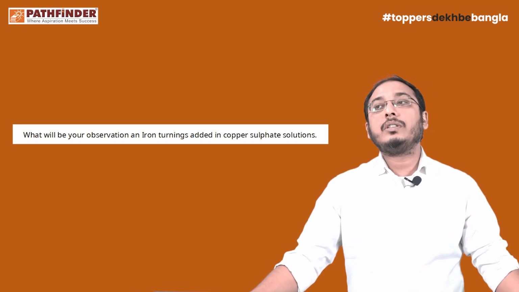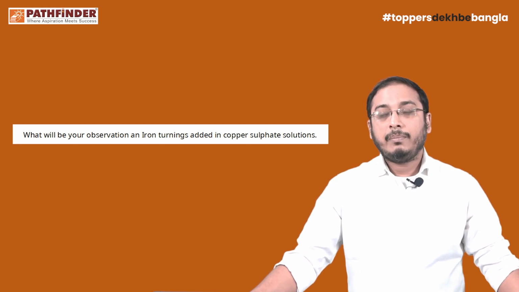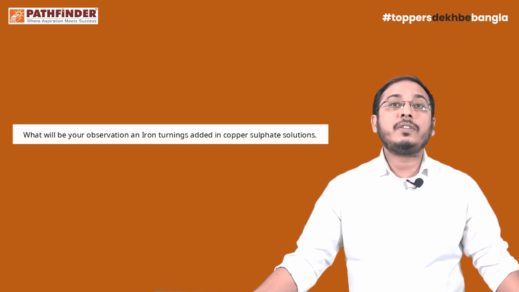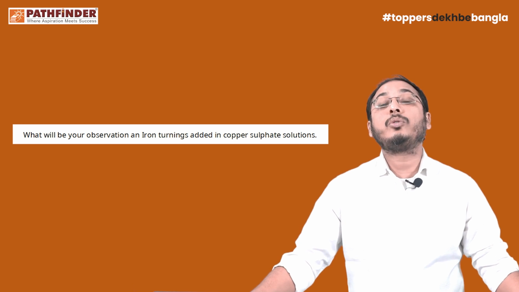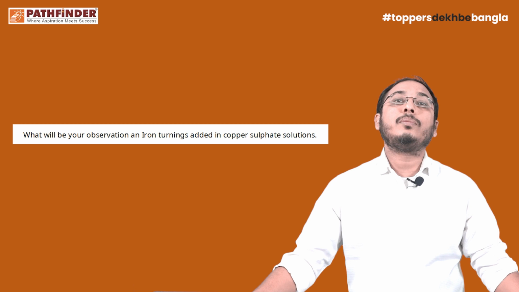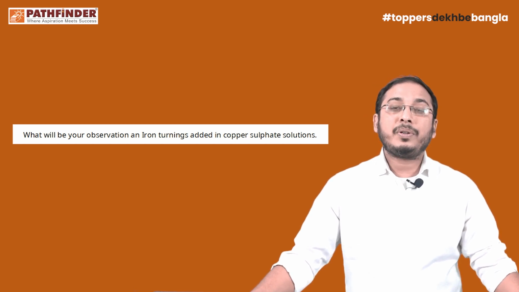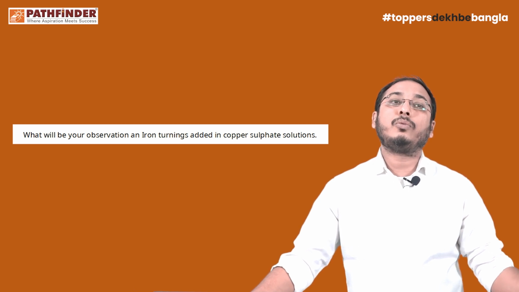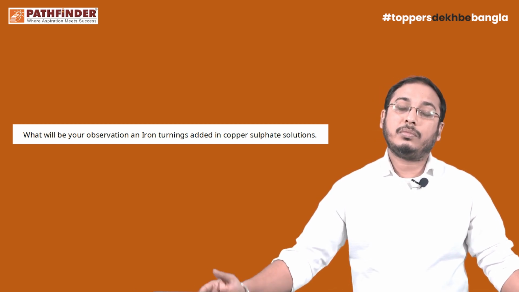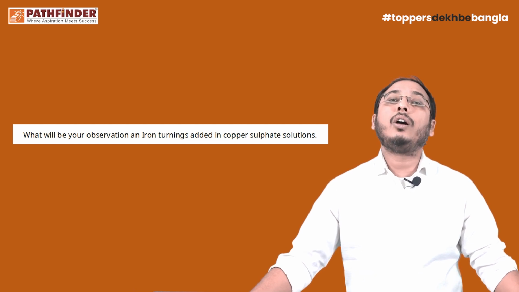Most students answer this kind of question by writing the equation, but that is not the correct thing. Observation means what you are going to visualize, what you can see. You have to write that particular thing. So when we add some iron turnings in copper sulfate solution, the paper setter does not require you to write chemical equations or something else. You have to write the observation.